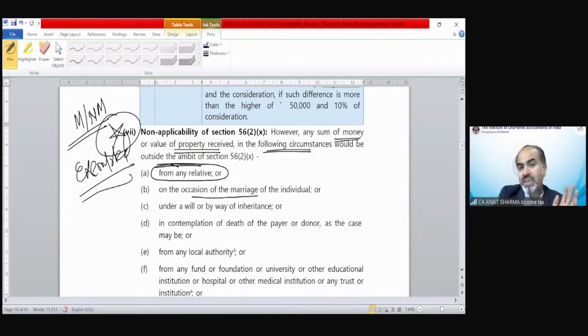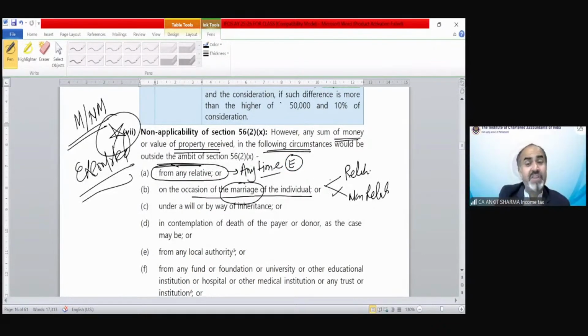Or if we receive a gift on the occasion of marriage of the individual, at the time of marriage, from a relative or non-relative, again it is exempted. So if a gift is received from a relative anytime, on marriage, on birthday, on Friday, on Monday, on Tuesday, anytime, it is exempted, non-taxable. And on the occasion of marriage, if a gift is received from anyone, whether relative or non-relative, that is again going to be exempted.